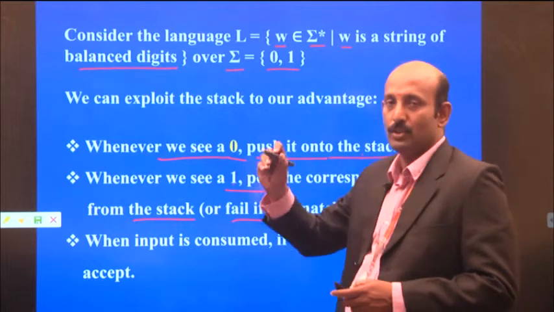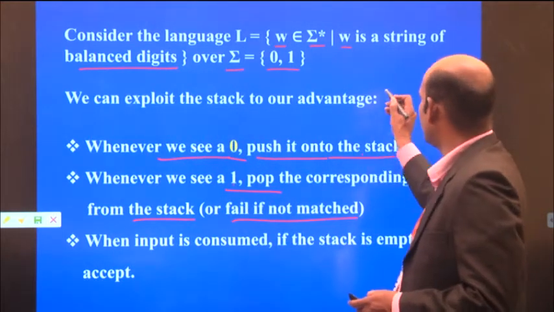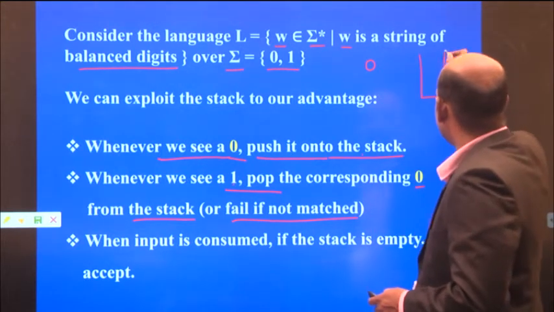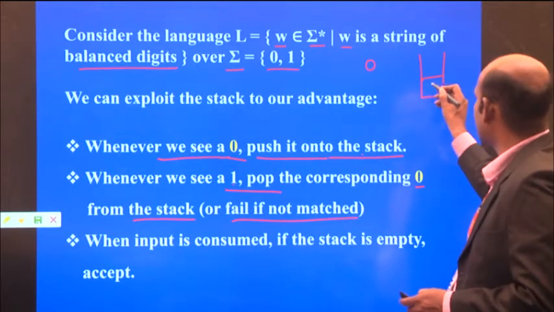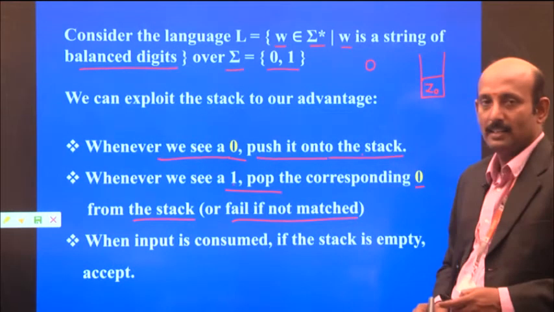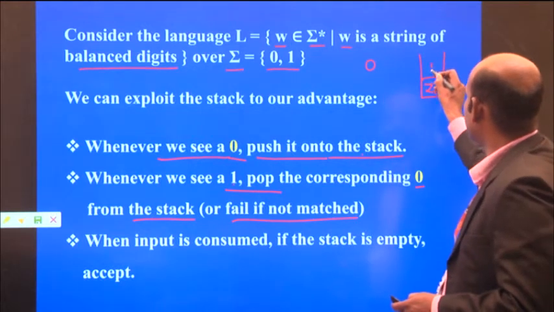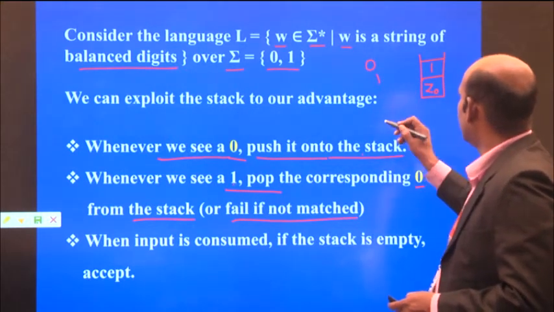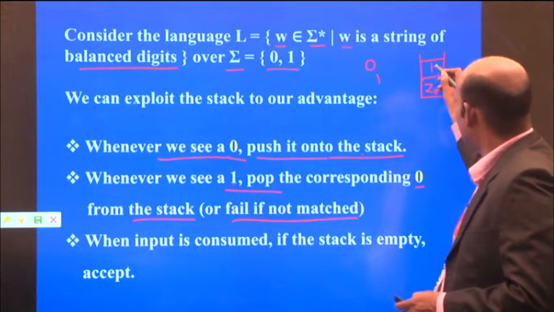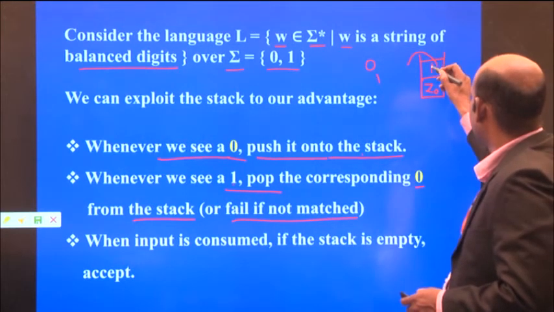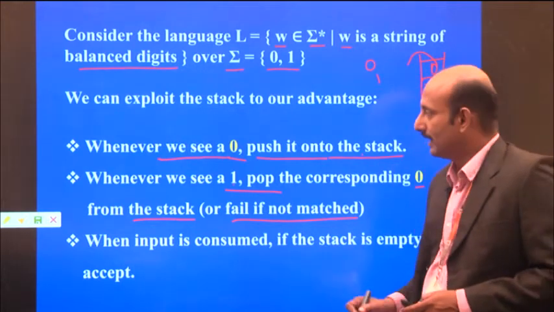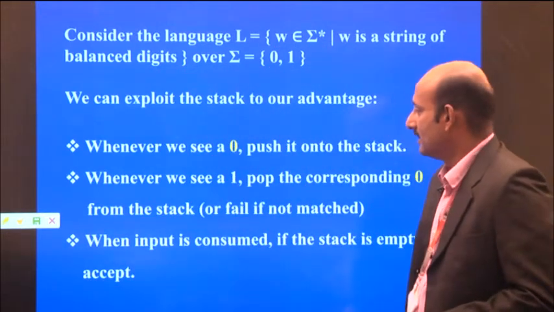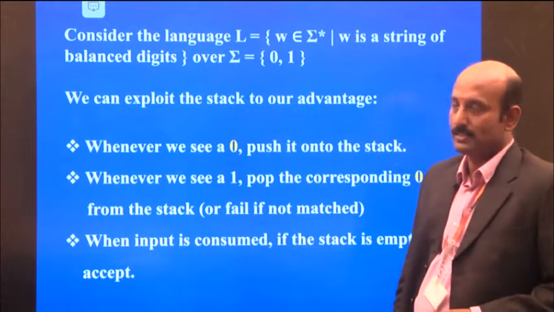The bottom of the stack always contains Z0 or Z. If the input is 0, it is pushed onto the stack; whenever it sees a 1, it is popped from the stack. That is the balanced string concept: the number of zeros and the number of ones are always the same.